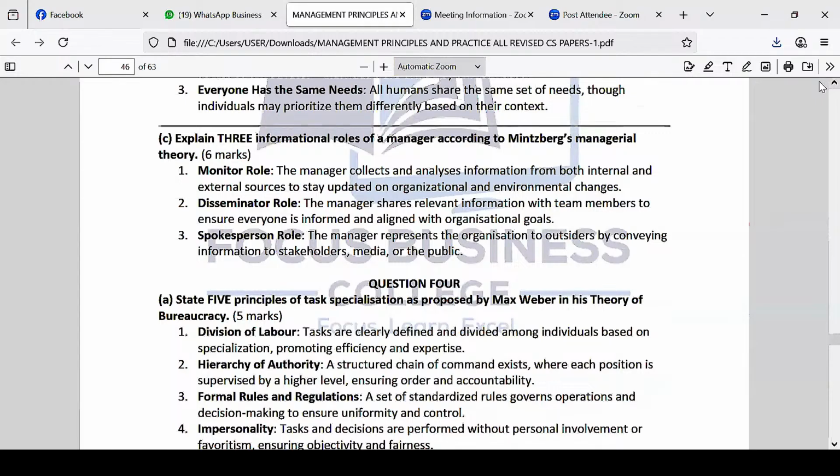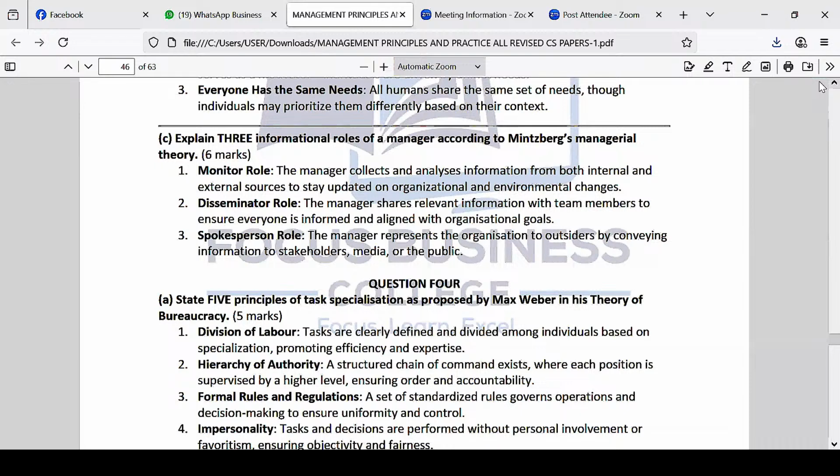Basically, number 1 is the monitor role. A manager is supposed to collect and analyze information from both internal sources and also the external environment, to stay updated. So basically, as a manager, you must collect both internal information in the company and external information and then analyze them to help you make a proper decision for the company.